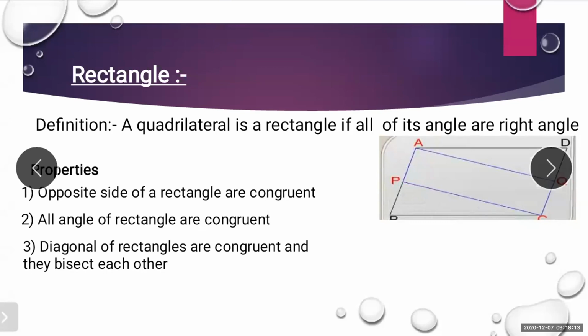Okay, they are parallel. That's why a rectangle is also called a what? Parallelogram. So opposite sides are parallel. At the same time, opposite sides are congruent.